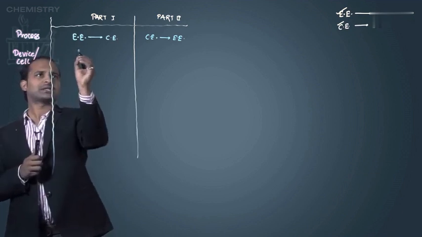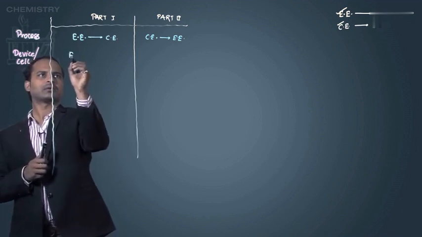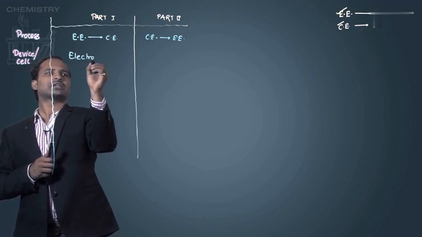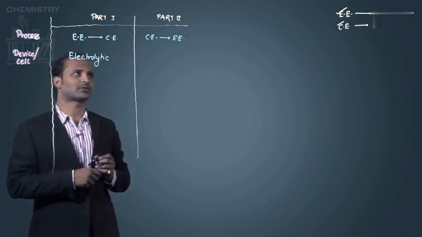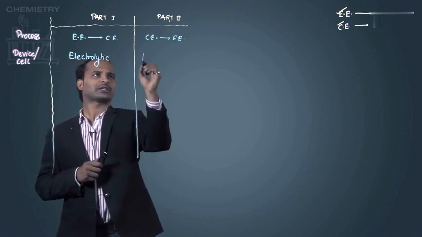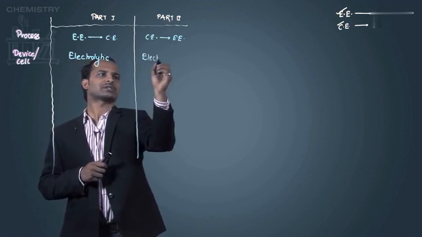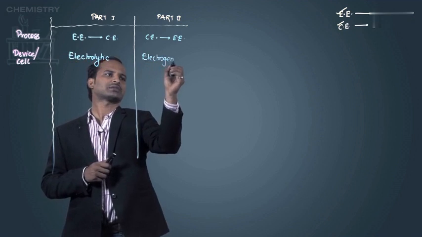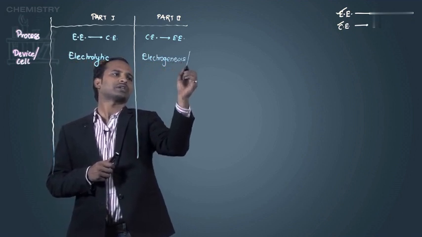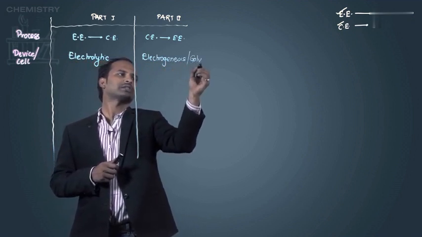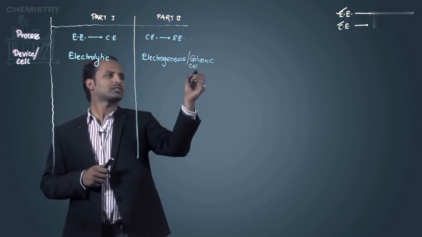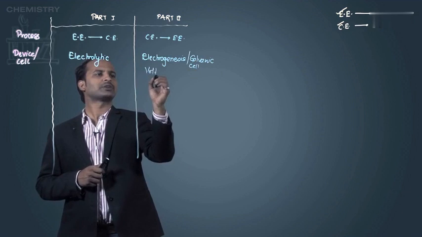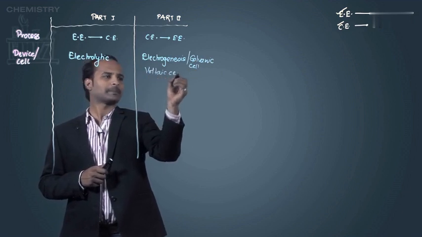So first, the device or cell in which electrical energy is converted into chemical energy is called an electrolytic cell. In the second, where chemical energy is converted into electricity, the cell is called a galvanic cell, also known as a voltaic cell, or in simple words, we use the word battery.